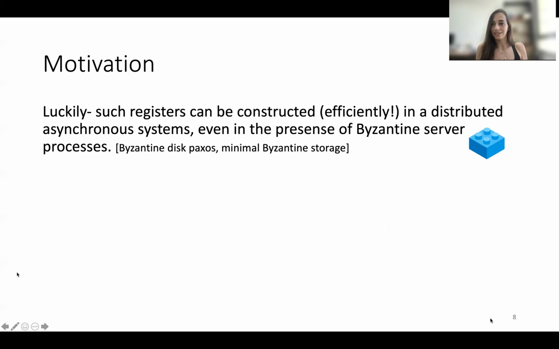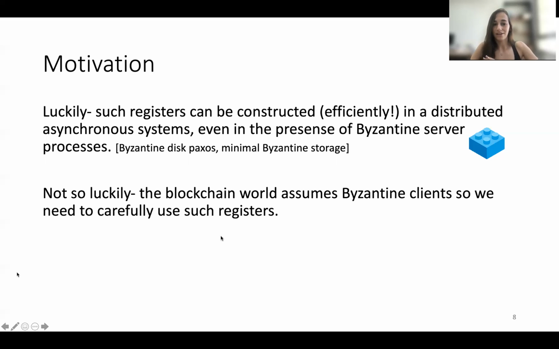So why do we need this Lego piece? Lego pieces allow us to construct more complex, more useful objects. So luckily, such registers can be constructed, and even efficiently, in distributed asynchronous systems, even if we have Byzantine server processes. Not so luckily, on the other hand, the blockchain world does not assume that everyone behaves as they should, right? They do assume Byzantine clients that try to make bigger revenues and may not be ethical while doing so. So when we want to use such registers in the presence of Byzantine clients, we need to be a bit more careful.